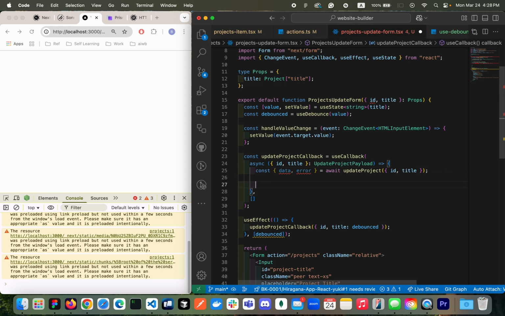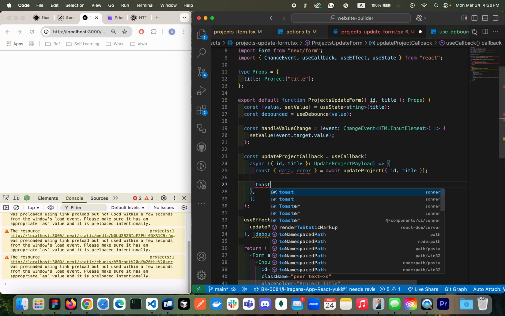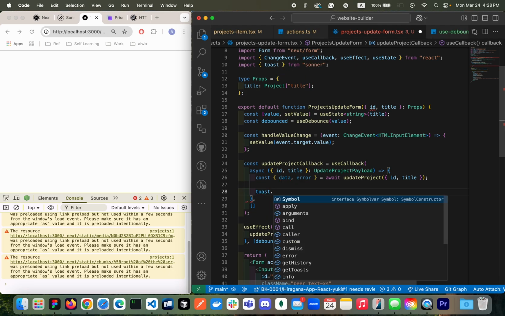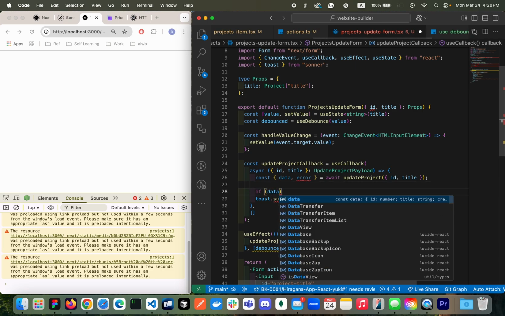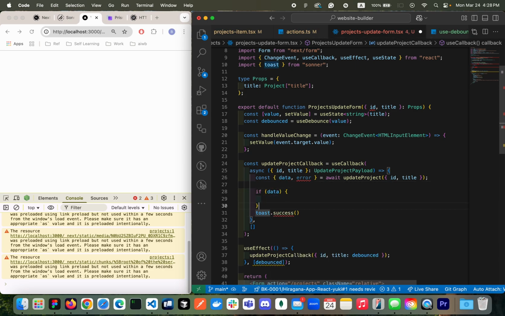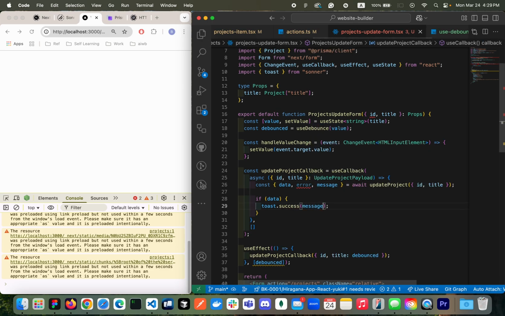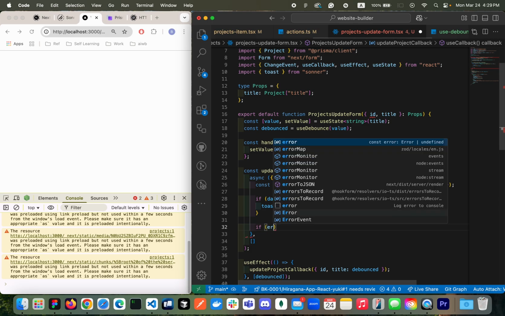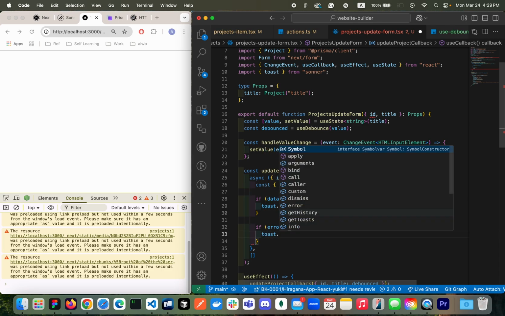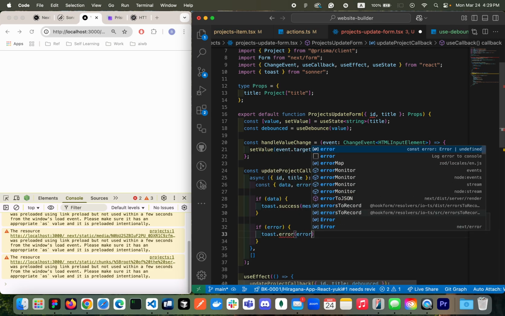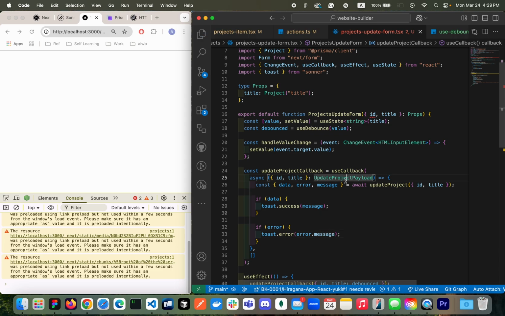So because I'll be just throwing the toast, right? So toast from sonner, and then a success. If the data exists, then I'll be sending the toast that is success. Oh, we need a message too, sorry. So message, and then with the message passing. Great. But if error exists, then I'll be sending the error message, toast.error, and then it's going to be error.message. Great.